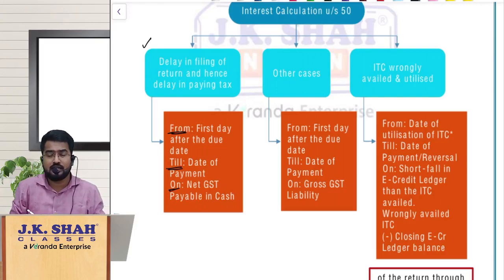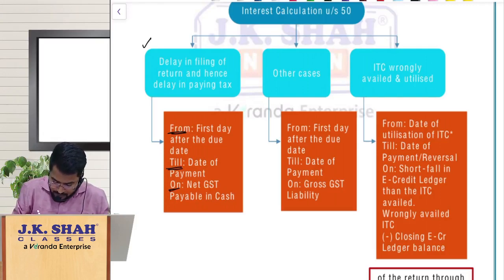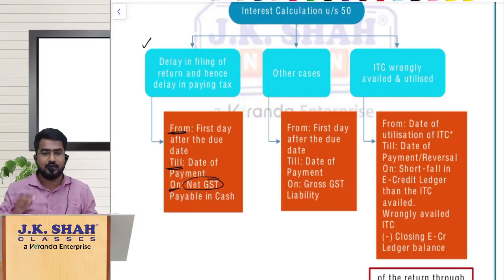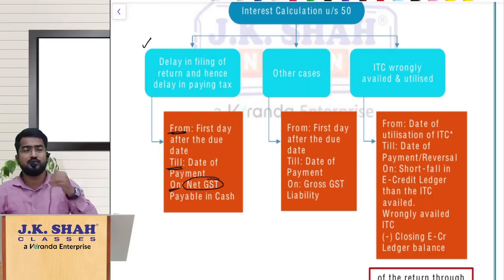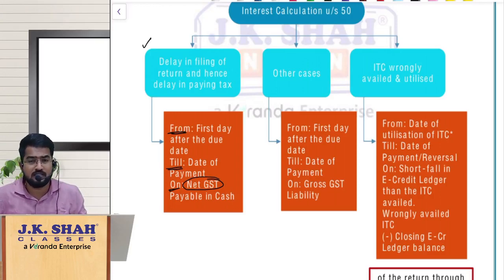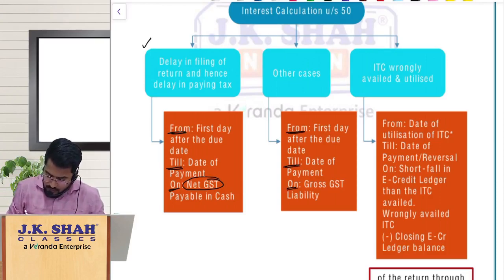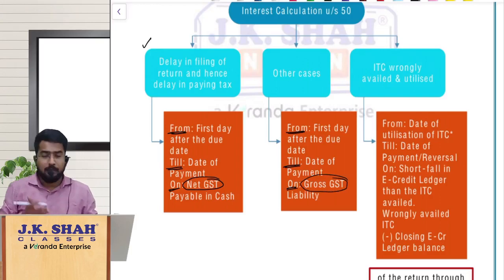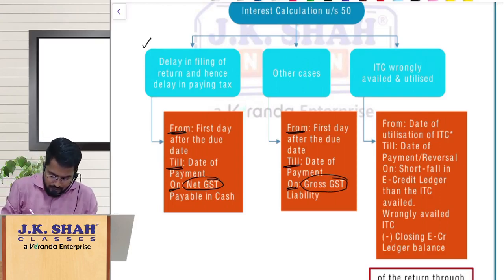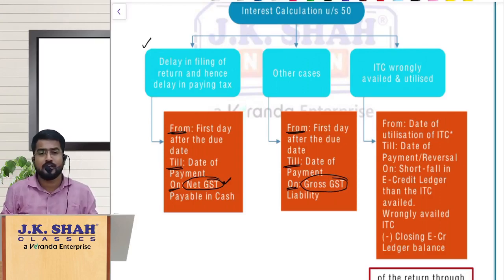Till the date of payment, on what amount should you pay interest? On the net GST payable in cash you should pay interest. But sir, in any other cases, let us assume we have discharged 1 month liability but not discharged it fully. Let us assume our GST payable is 1 lakh rupees, we have paid only 70,000. The balance 30,000, whenever you are paying, on that fully you have to pay interest. So from the first day after the due date till the date of payment on gross GST liability. But here, in the first case, you are supposed to pay interest only on net GST liability.